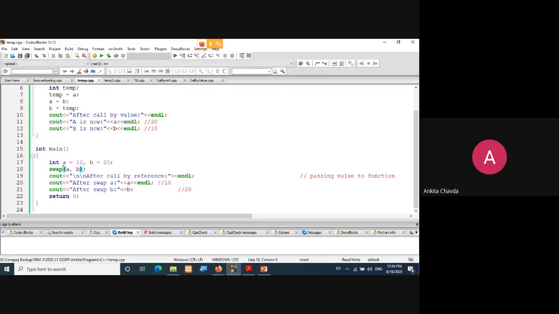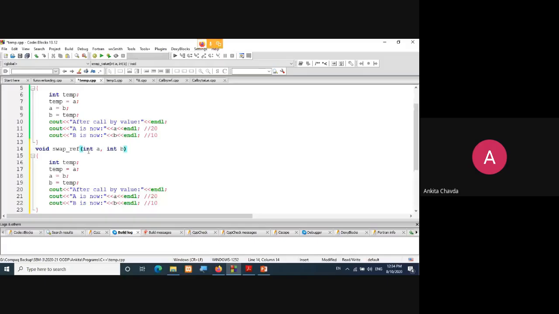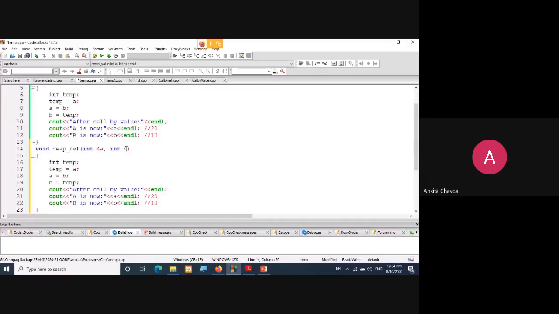Now in the same way you would be having the call by reference. What would be the change? I'm just copying this, right? And here I'm pasting, and I'll make it swap by reference, ref. The only change is you have to write this ampersand sign. That's it. And just for the difference, I'm making the variables M and N, right?